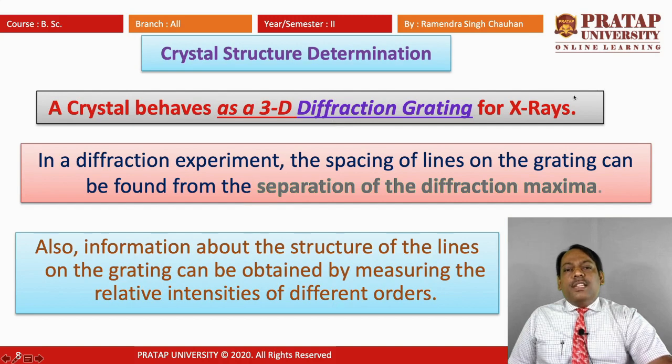So, when these X-rays fall on the crystal, the crystal behaves as a 3D grating for these X-rays, and since the distance between two lattice points is comparable to the wavelength of X-rays, they will get diffracted, and the pattern of this diffraction will give information about the crystal structure.